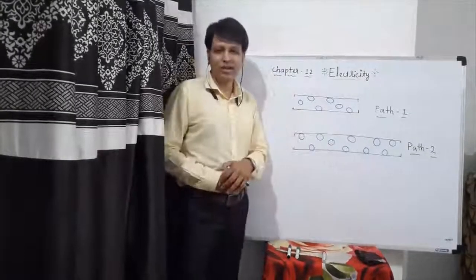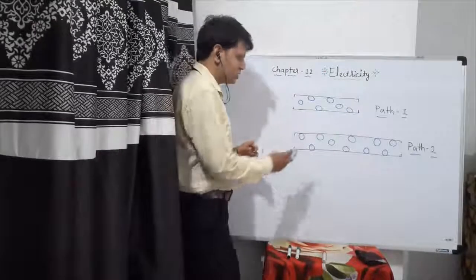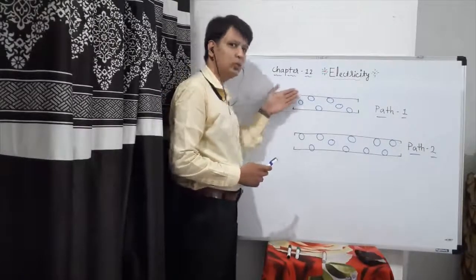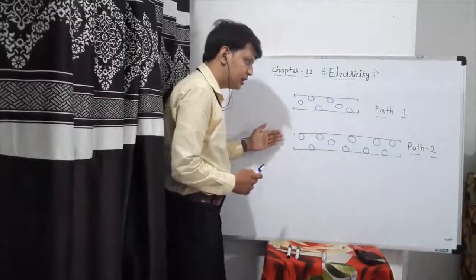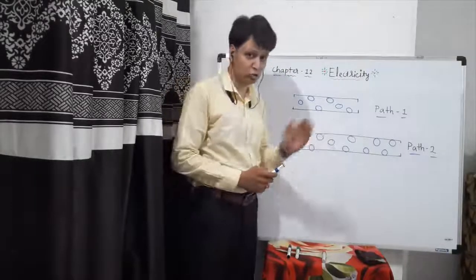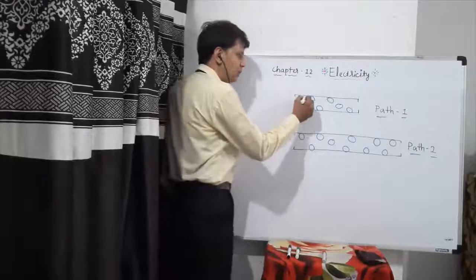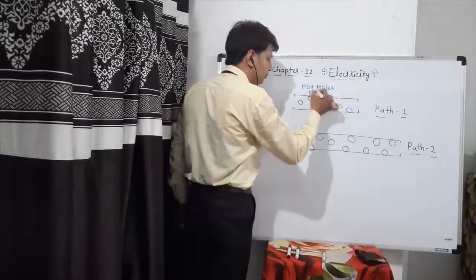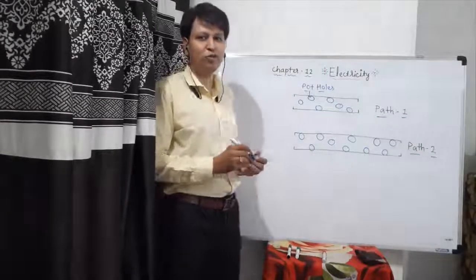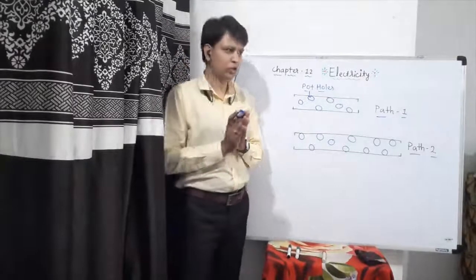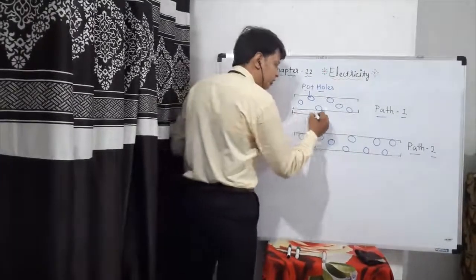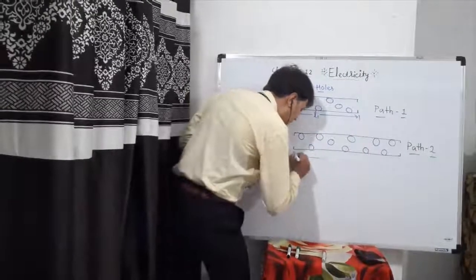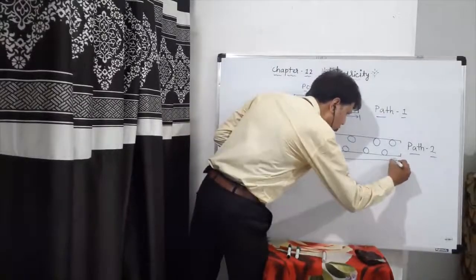I have shown one diagram in which there are two paths drawn. Let us say a vehicle is passing through path 1, and the same vehicle is passing through path 2. Now these are potholes, and the potholes are actually offering resistance here. Let us say the length of the path here is L1, and here the length of the path is L2.